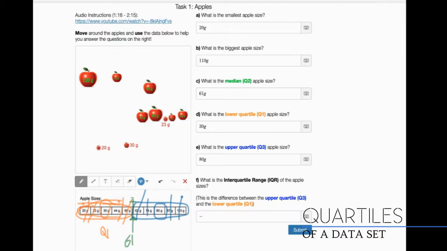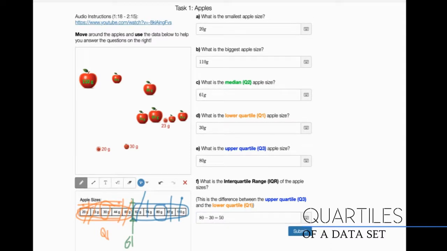My Q3, we said, was 80. And my Q1, my lower quartile, we said was 30. So 80 minus 30 equals 50. Okay? So now you've just practiced how to find quartiles, and you've also practiced a new concept called interquartile range. Now let's go to page 7.